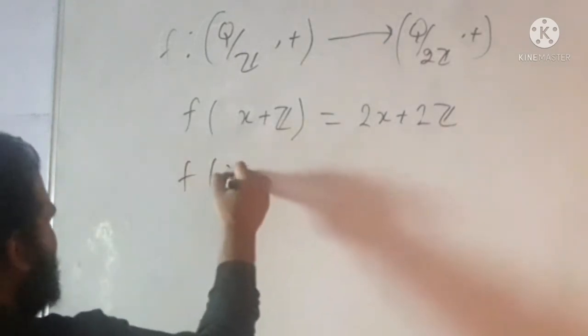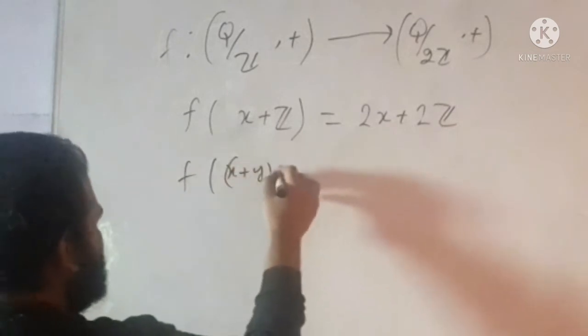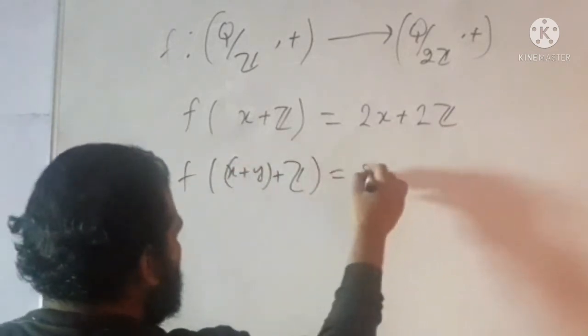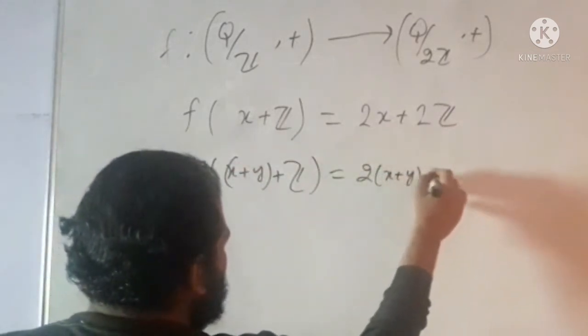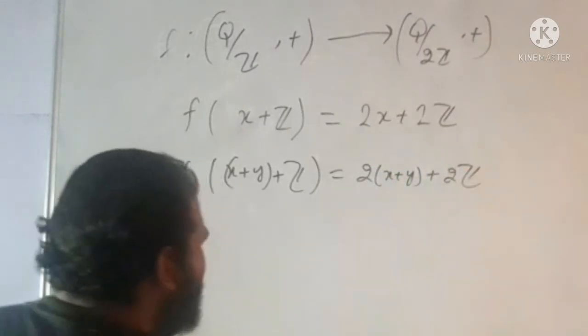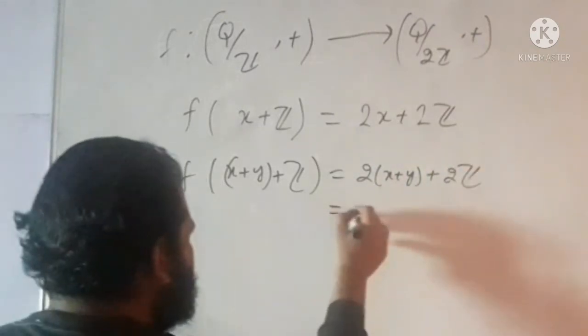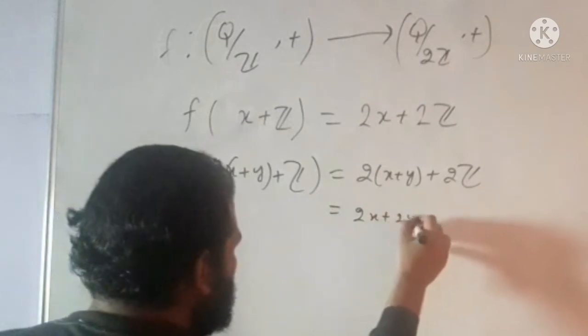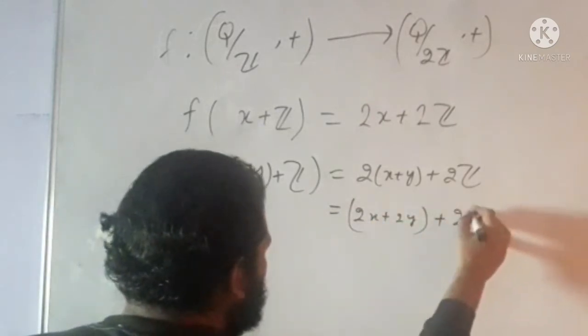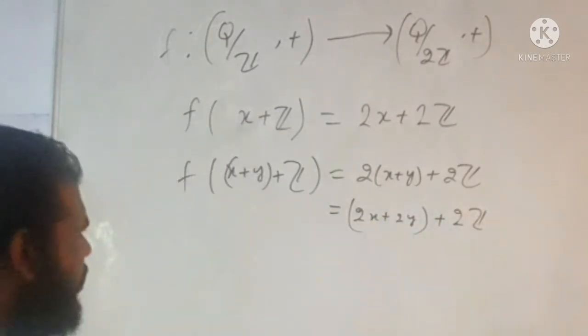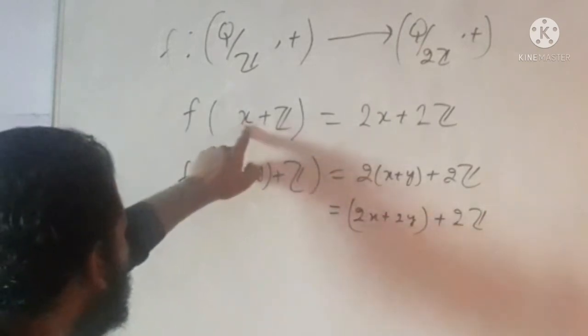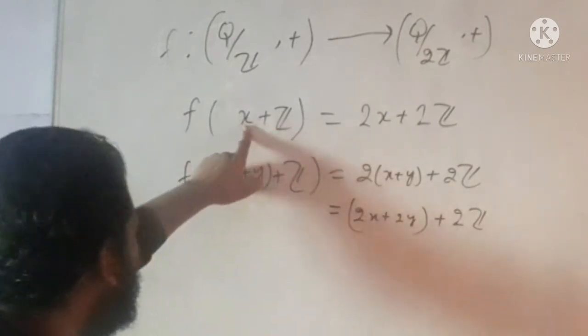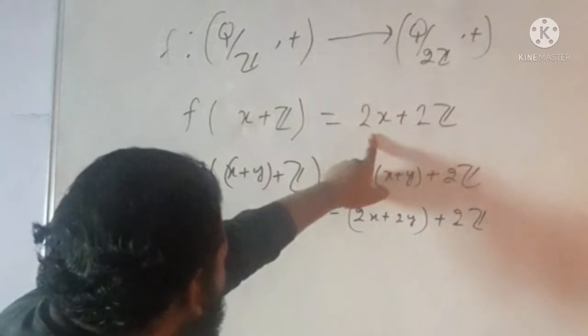Clearly this is a homomorphism. How? Let f of x plus y plus Z equal 2 of x plus y plus 2Z, clearly. And this is 2x plus 2y, and this is 2Z. I hope you know that the image of the non-integral element is twice that.